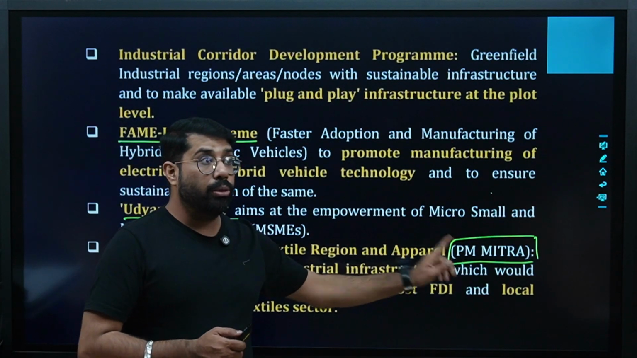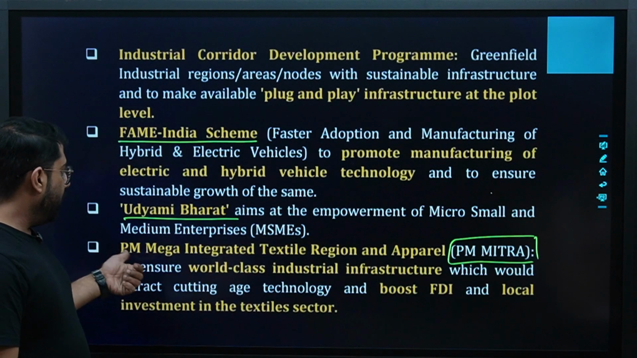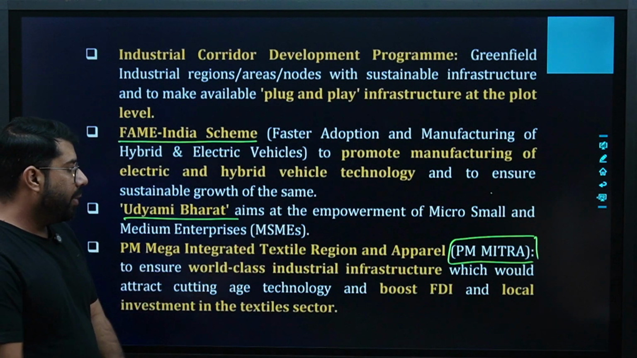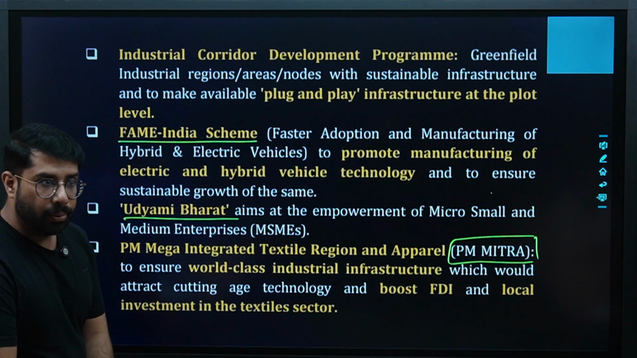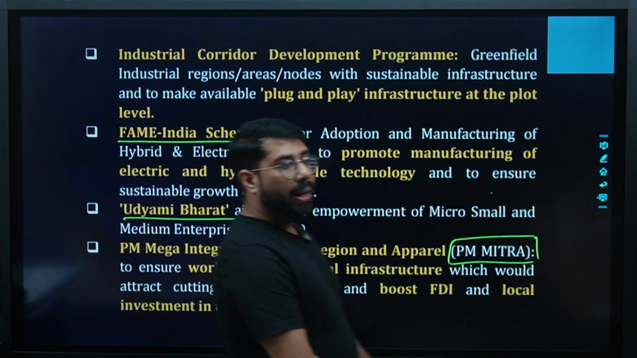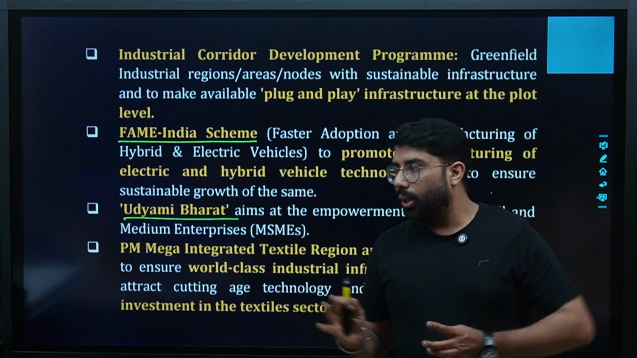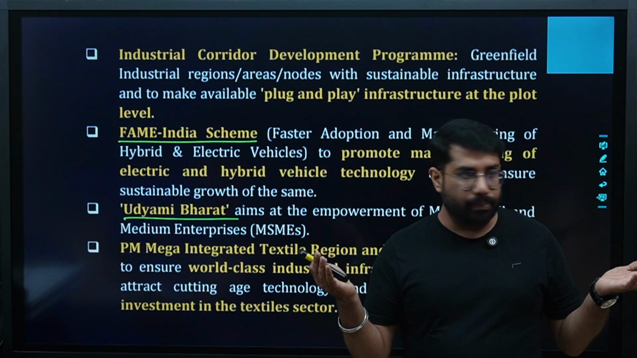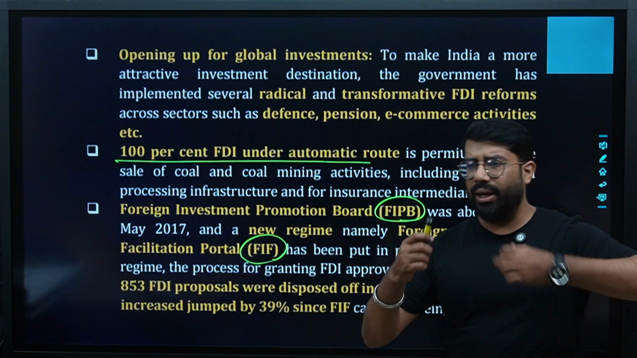Then PM Mitra is one of the most important initiatives nowadays. Please remember this. PM Mitra is PM Mega Integrated Textile Region and Apparel, to ensure world-class industrial infrastructure which would attract cutting-edge technology and boost FDI and local investment in the textile sector. It means we are promoting the textile sector also. For that we have initiated a scheme named PM Mitra, where we are implementing the latest technologies in the textile sector so that it can increase its efficiency. Got my point?